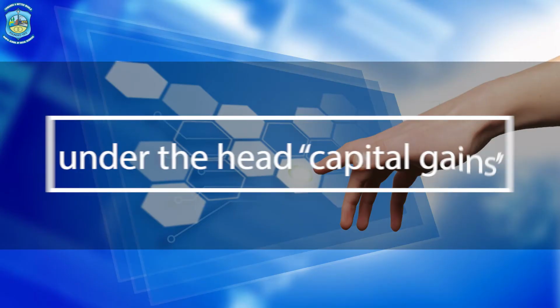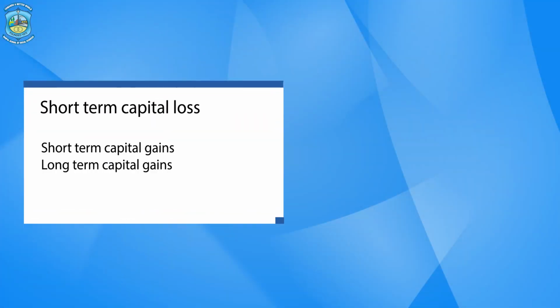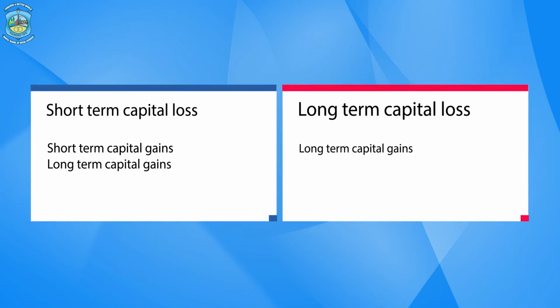Next, capital loss. As I said, capital loss can be divided into two parts: short-term capital loss as well as long-term capital loss. Short-term capital loss can be set off against short-term capital gain as well as long-term capital gain. But long-term capital loss can be set off against only long-term capital gain in the same year, as well as